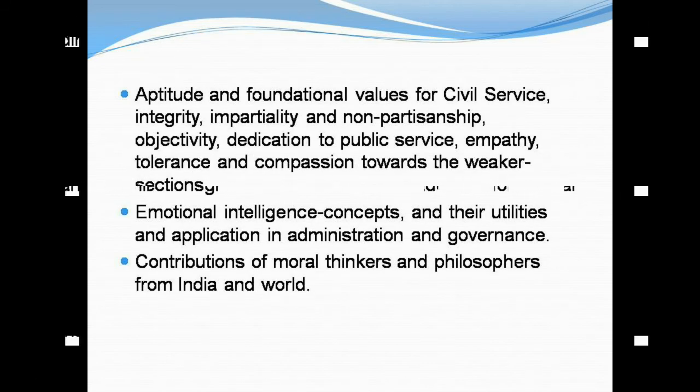Aptitude and foundational values for civil service: integrity, impartiality and non-partisanship, objectivity, dedication to public service, empathy, tolerance and compassion towards the weaker sections. Emotional intelligence concepts and their utilities and application in administration and governance. Contribution of moral thinkers and philosophers from India and world.